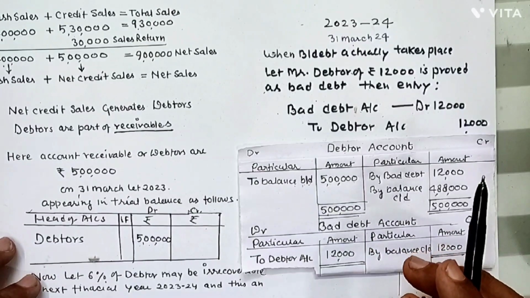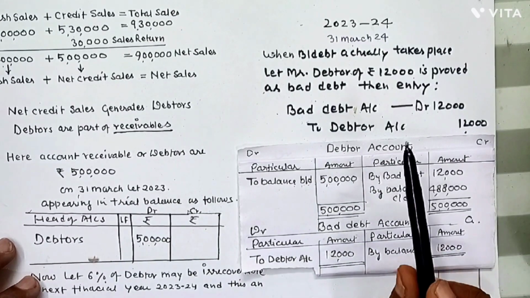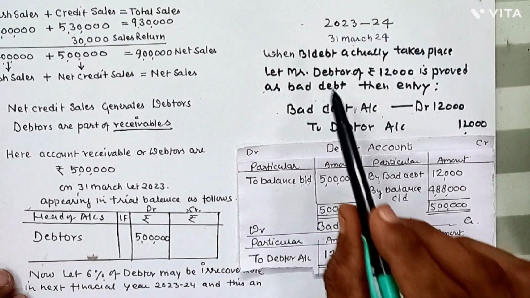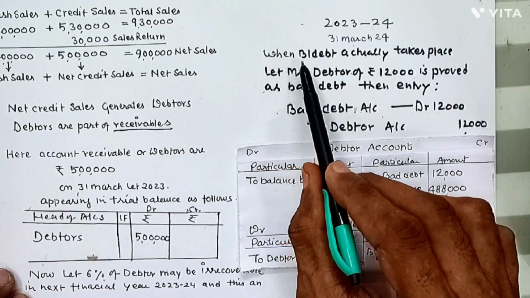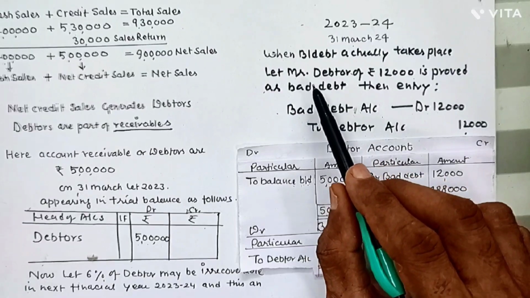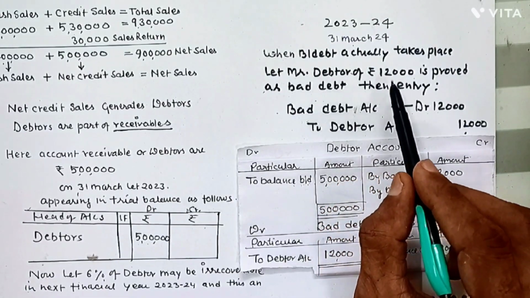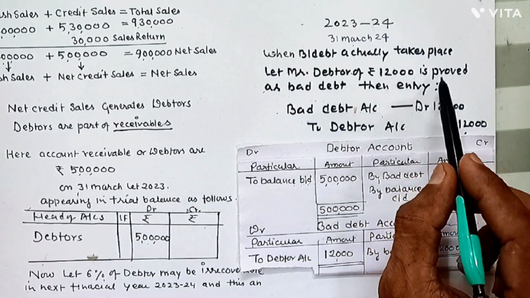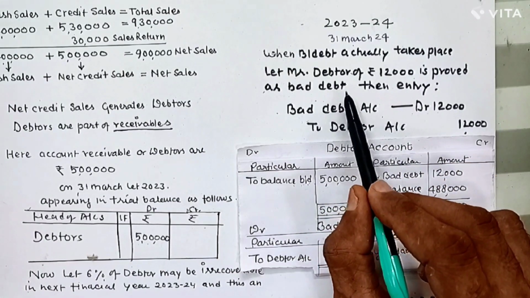Now when bad debt actually takes place, let our debtor of rupees 12,000 be proved as a bad debt.